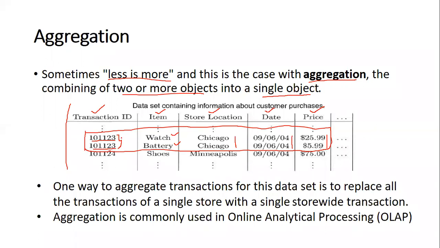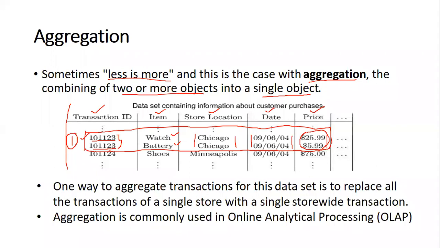In the worst case, we can put these two transactions as one transaction with one ID. We can say that watch and battery are being bought, the store location is only one, Chicago, and the date is only one. When it comes to the price, we can add these two and put them as a single entity.